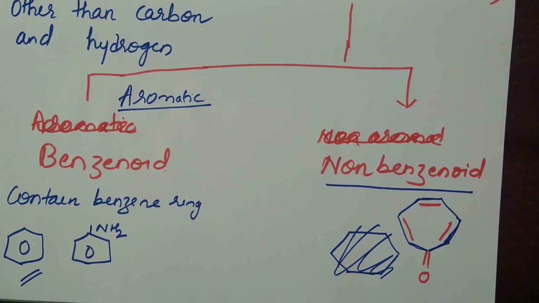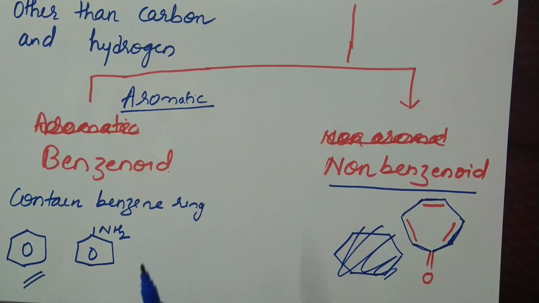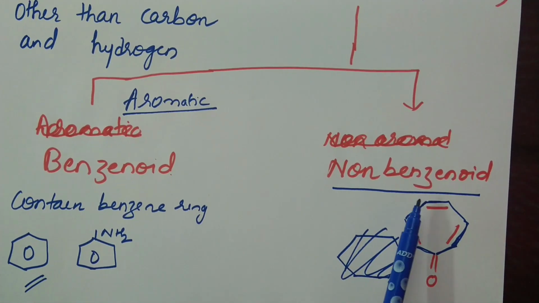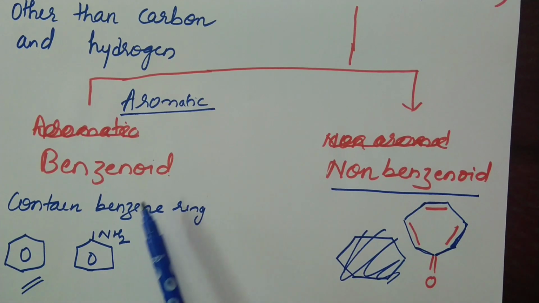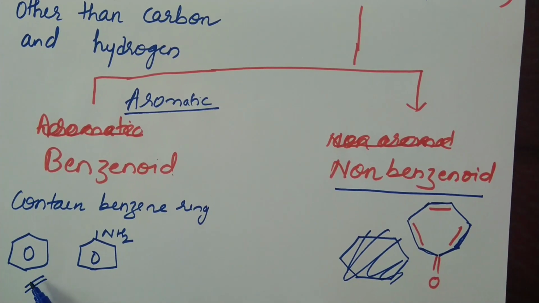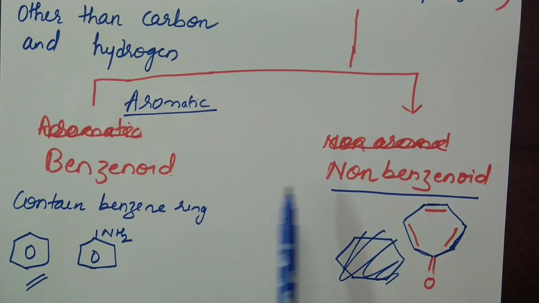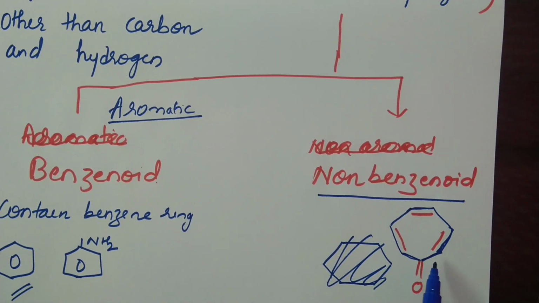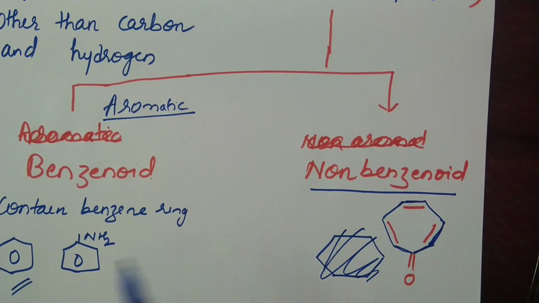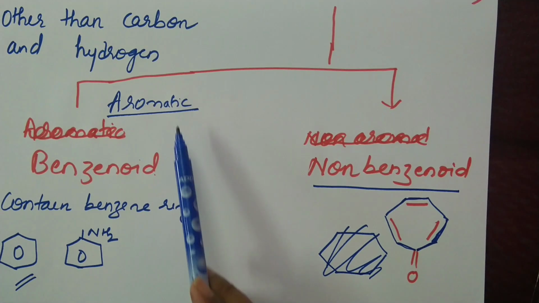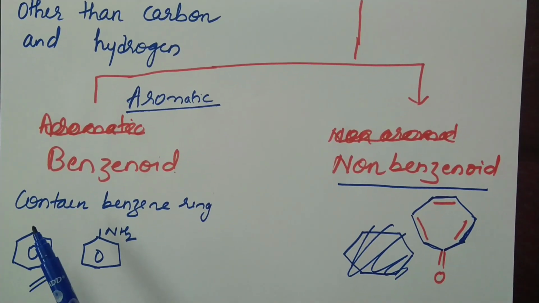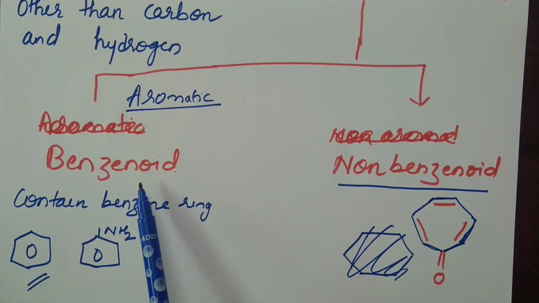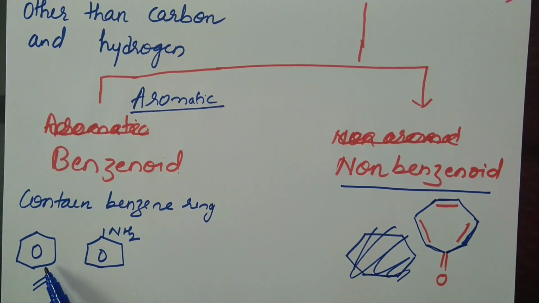Your homocyclic compounds are classified into two types, benzenoid and non-benzenoid. Benzenoid compounds contain a benzene ring. Non-benzenoid compounds do not contain a benzene ring. Then what is the similarity between them? Both are aromatic.